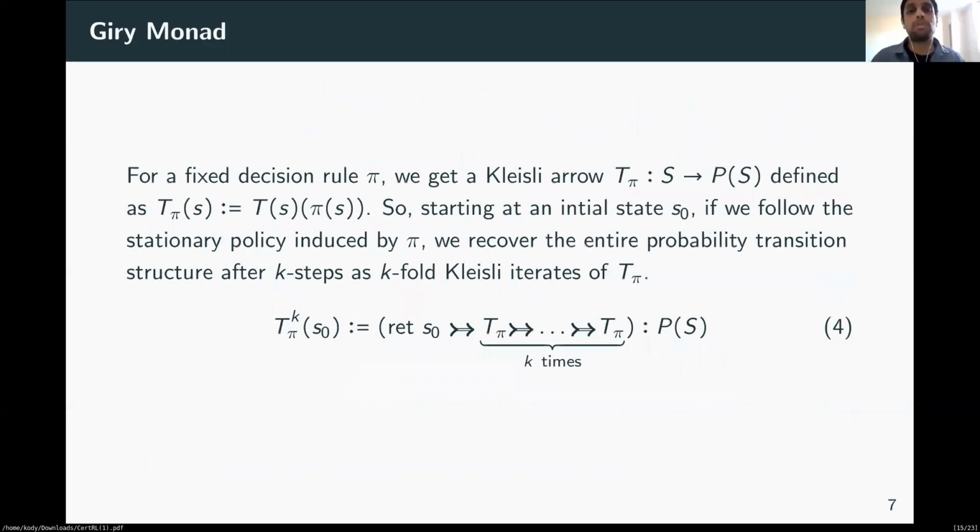Now, in a Markov decision process, as I said, if we undertake a particular policy, that means if we perform a certain action at a given state, then we get back a probability measure on states.